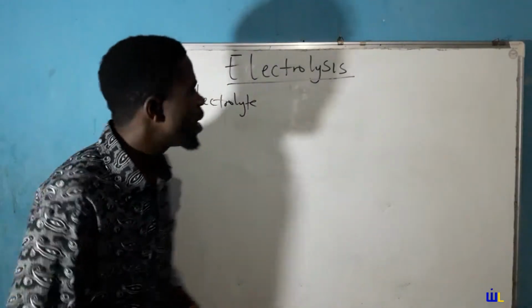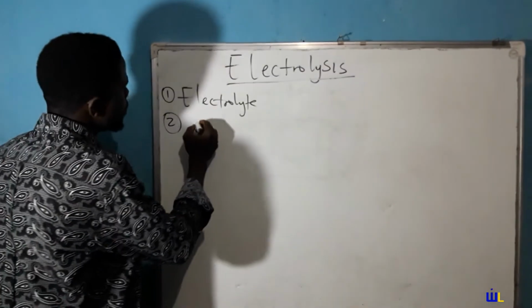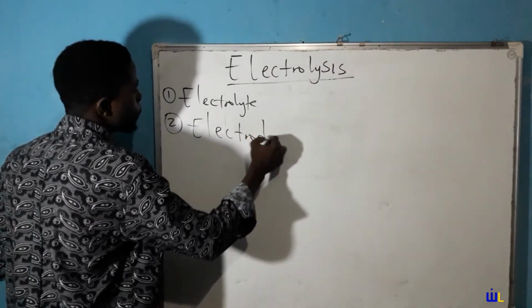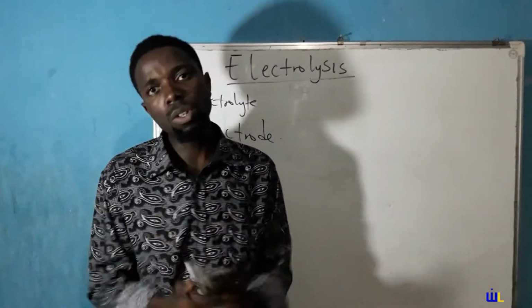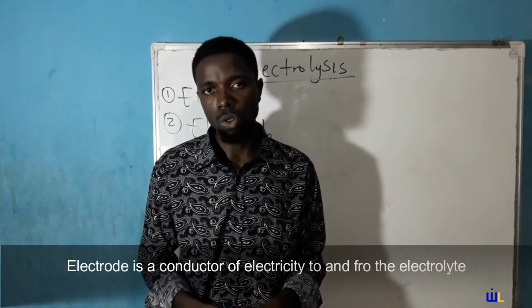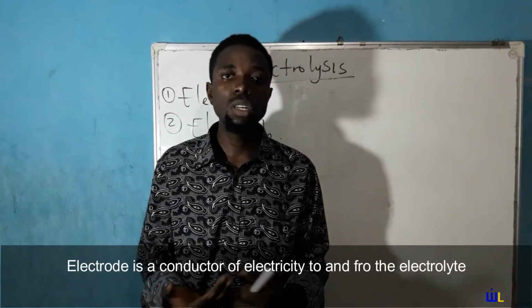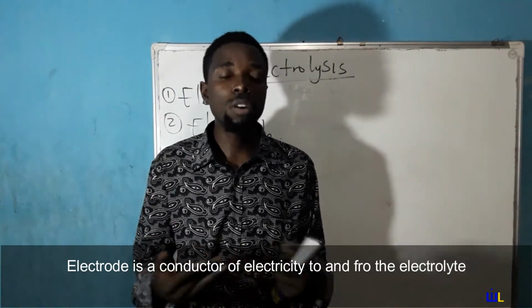Okay, moving ahead, we go to the next term. The second term is electrode. So what is an electrode? An electrode is quite easy to understand. First of all, an electrode is a conductor. It is a conductor that allows electricity to and through the electrolyte. It carries electricity to and through the electrolyte.